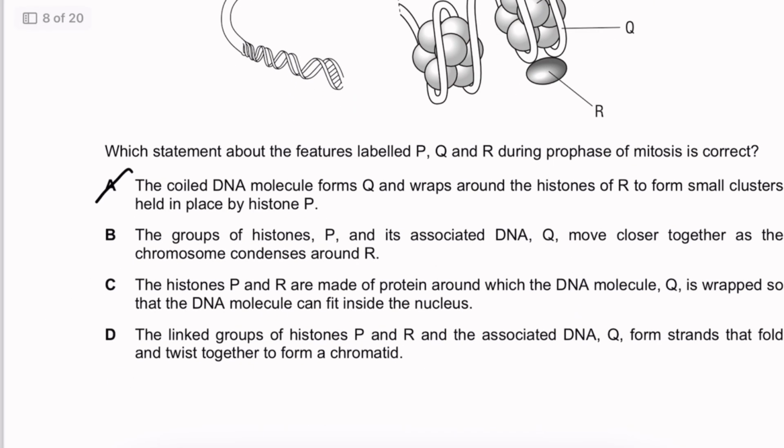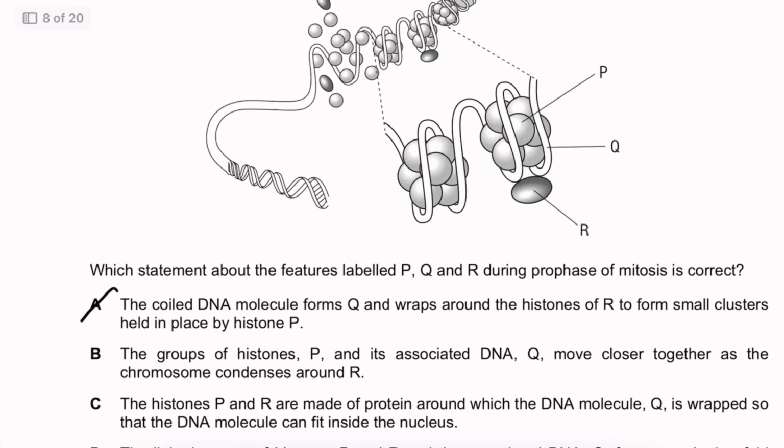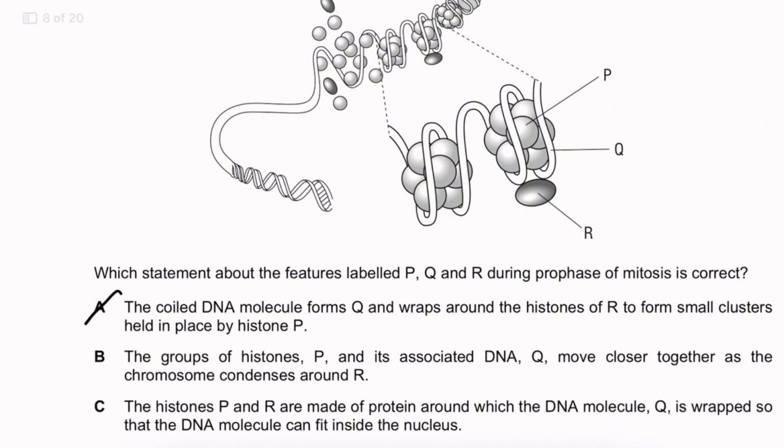The groups of histones P and associated DNA Q move closer as the chromosomes condense around R.